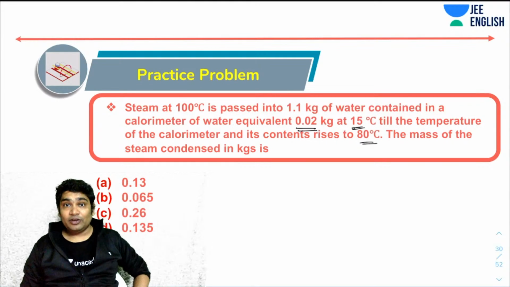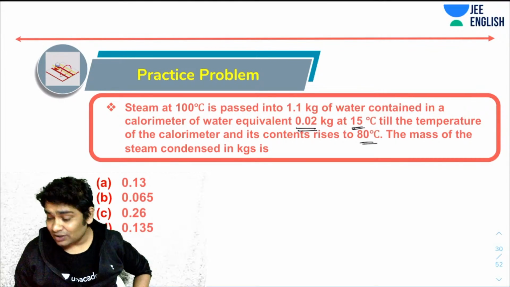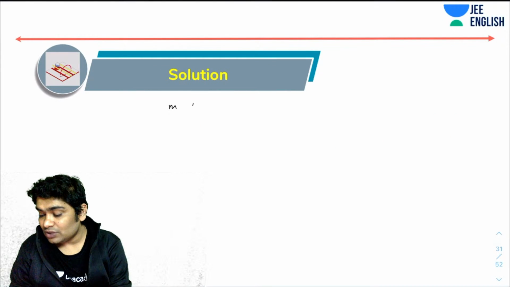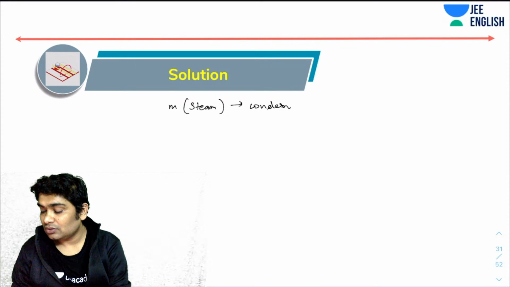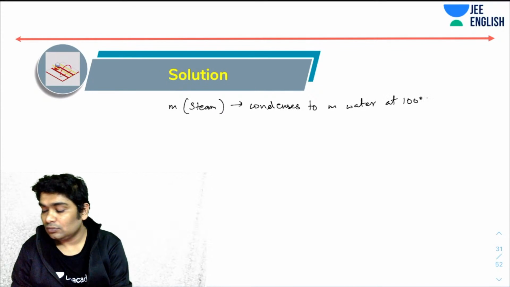So, how you would have solved this? Let's just quickly tell you how to solve this because we are running out of time. What you have is, let's say, m mass of steam. M steam first condenses to m water at 100, right?